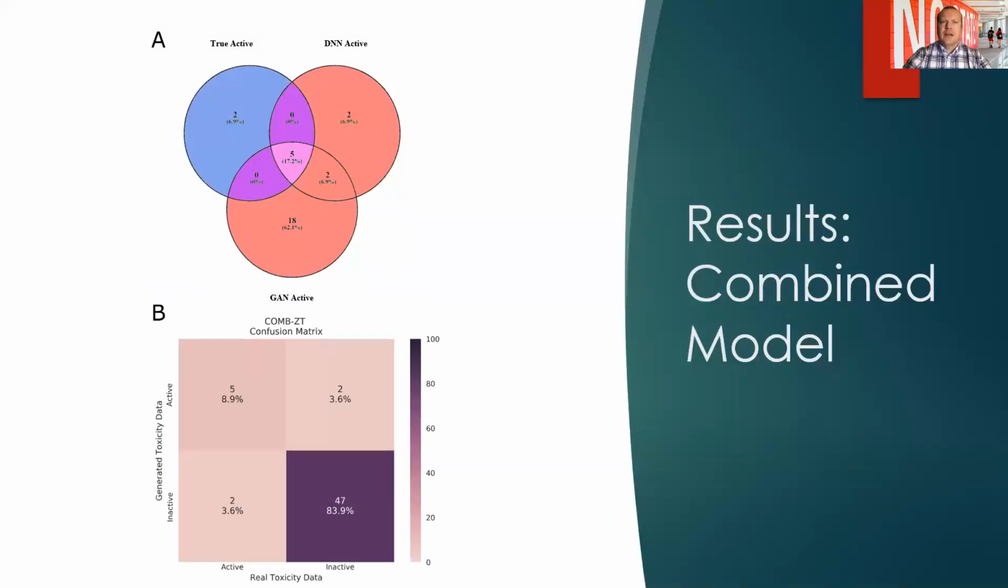We then went on to combine all of the models with the deep neural network individually, and the one that added the most additional information was the GAN. And so we can see that by adding the GAN, we can eliminate, at least in this case, 2 chemicals that are no longer being classified as active by the combined model.